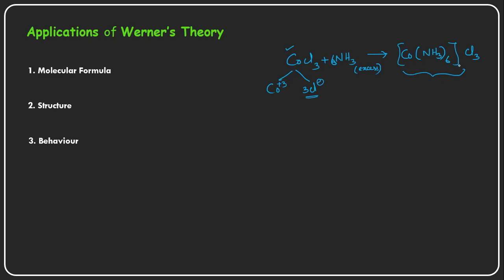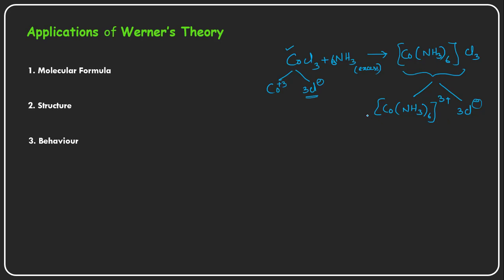Now there are only two entities: one is this complex ion, and the other entity is 3 chloride ions. In this way they behave.